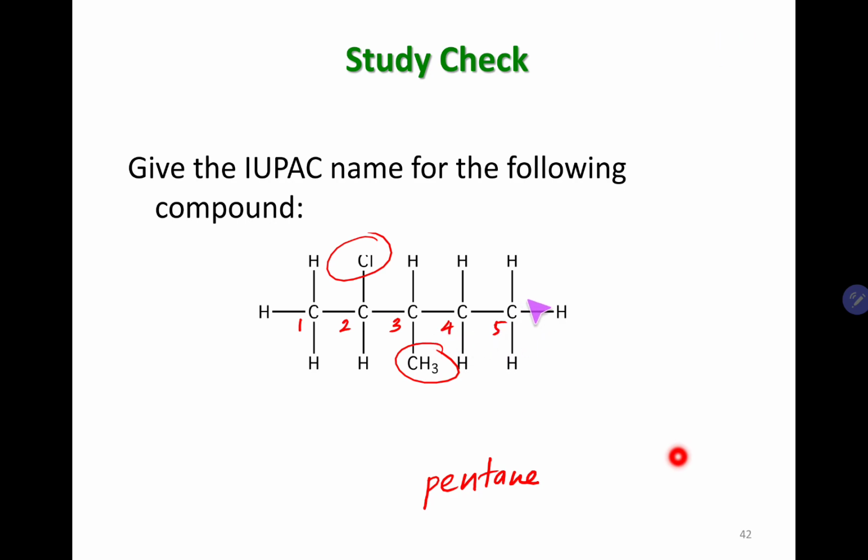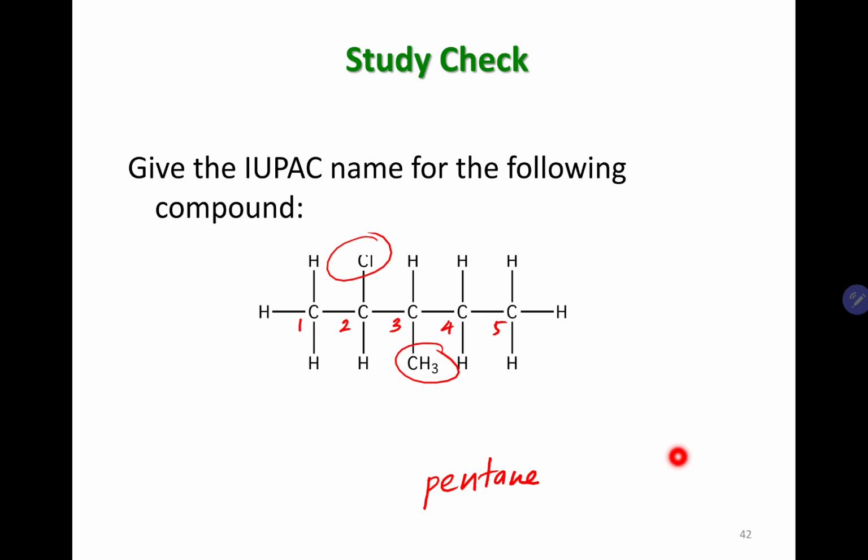Why didn't I start numbering from here? 1, 2, 3, 4, 5. Someone might have started from there. But as you can see, if you start from this side, the blue method, the first substituent that you are going to find is on the 3rd carbon. But if you use the red method, the first substituent is going to be on the 2nd carbon. So of course, you have to start numbering from the end closest to your first substituent. That is why we stick to the red method.